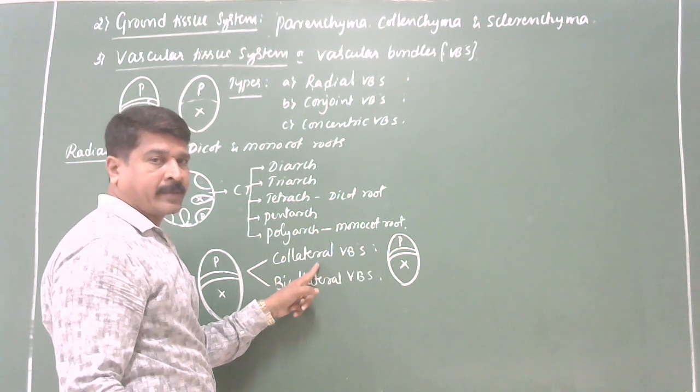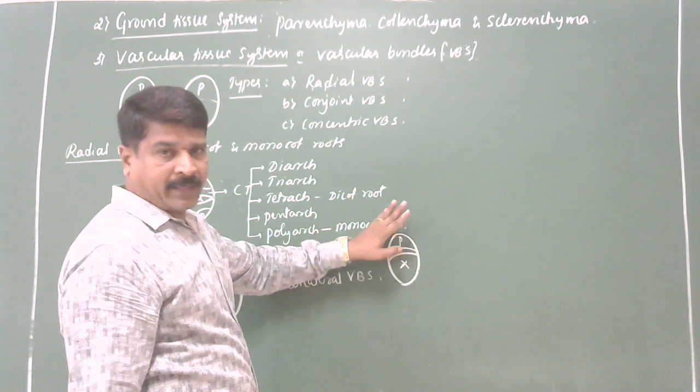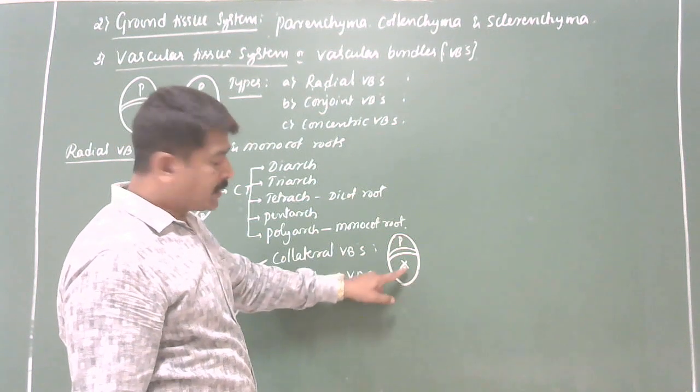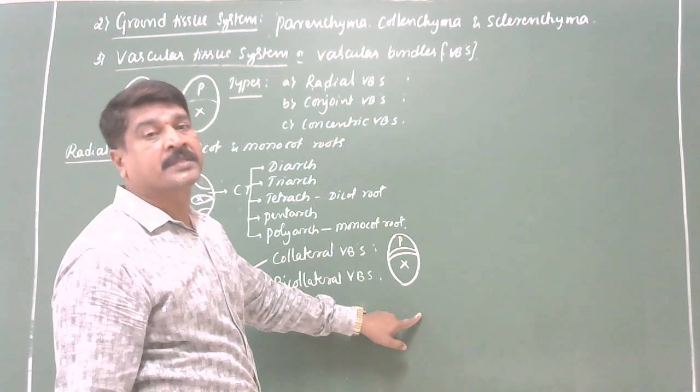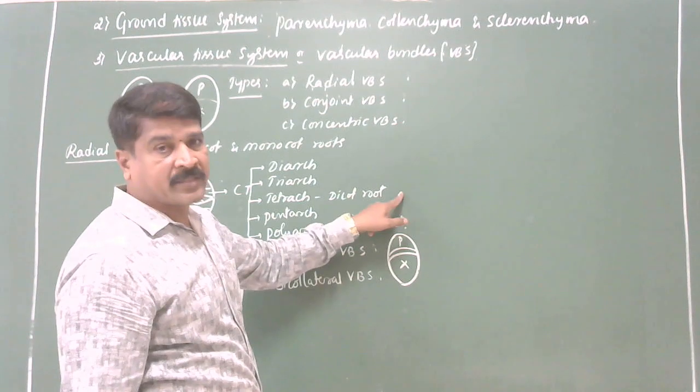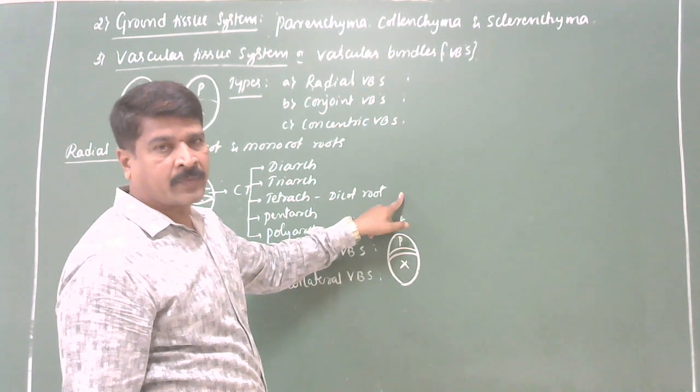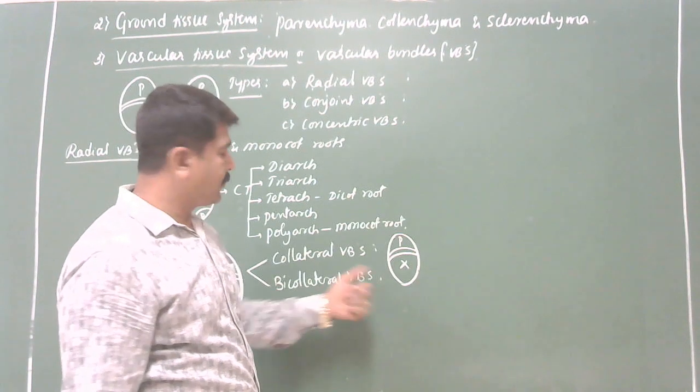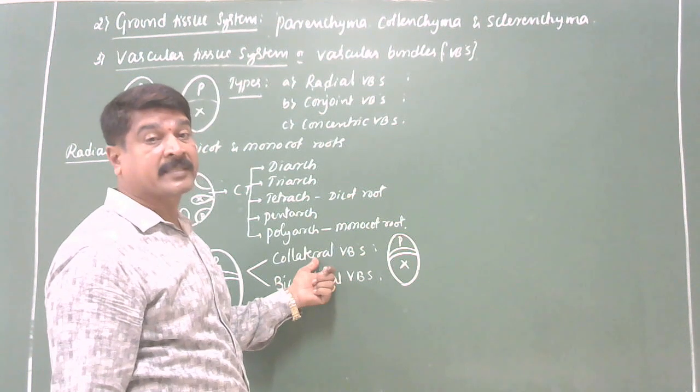Follow what I am telling you. Xylem and phloem lying on the same radius, xylem being internal, that means towards the pith, phloem being external, that means towards the cortex, in the same radius, then it is called a collateral vascular bundle.